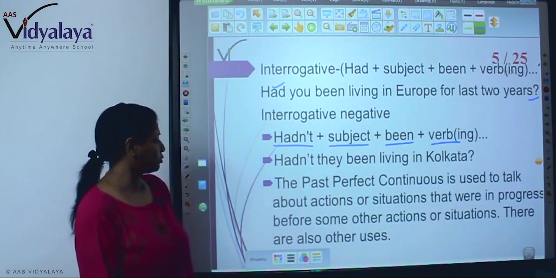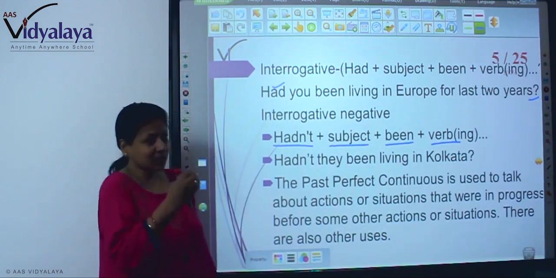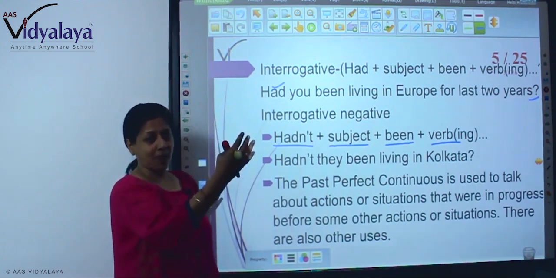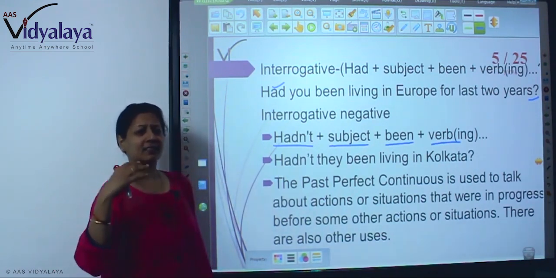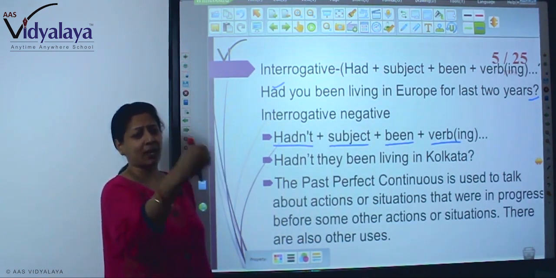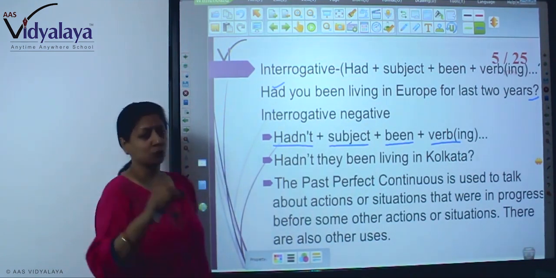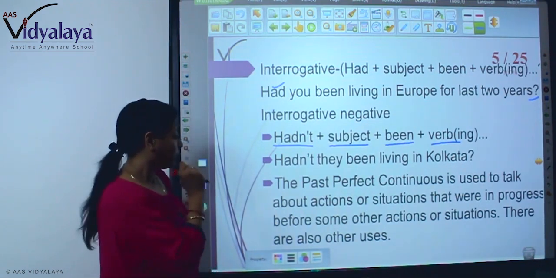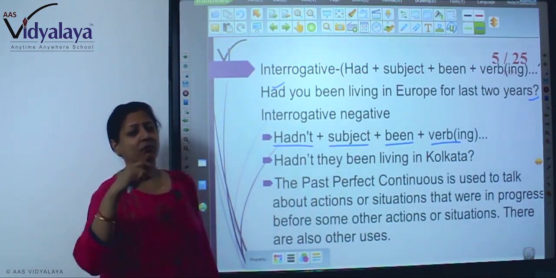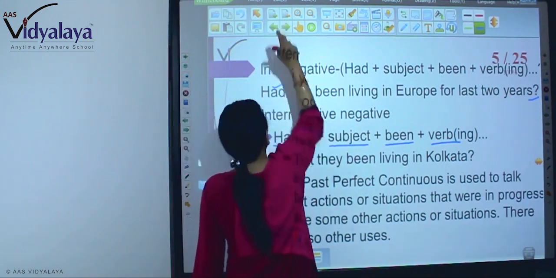The past perfect continuous is used to talk about actions or situations that were in progress before some other actions or situations. Right? Yes, because in the past, when you know the entire incidents of the past, what happened at the start, then the middle part, then the end part, you know everything because that is a past event. So when you are using this past perfect continuous, it is used when some action was in progress before the starting of a new action. Now there are also some other uses of this.